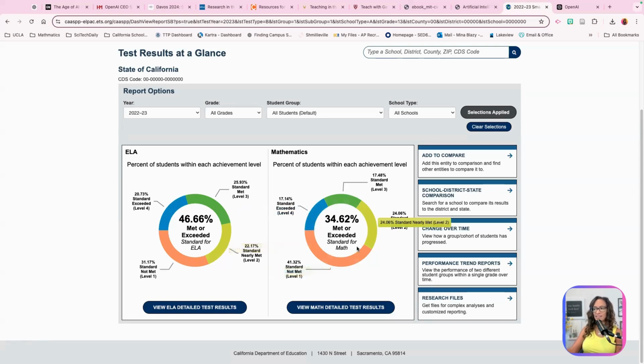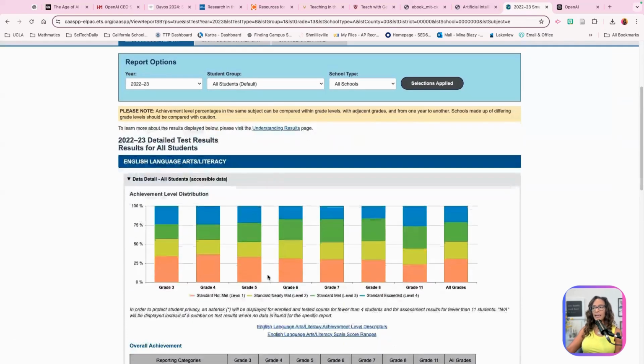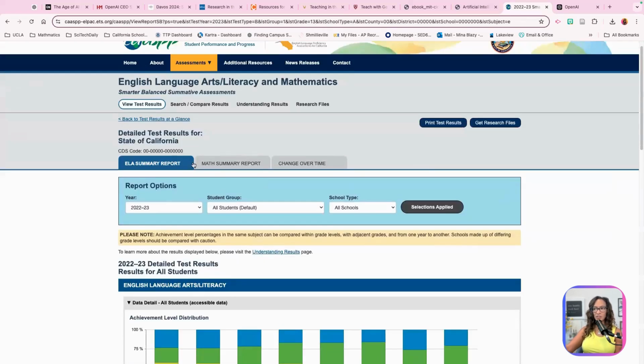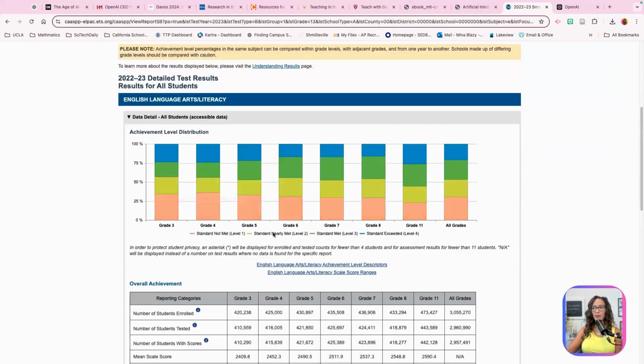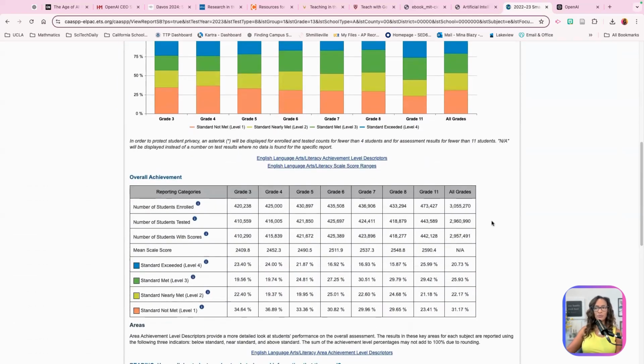And then, of course, you have math, the same thing. And what you also can do is you can click on the results here. And I will tell you that this is English. You can click on the math one too. And what's nice about this, now it gives it to you in a bar graph for each grade level in a school district. This, again, is the state. It gives you the number of students that were enrolled, the number that were tested by grade level, the number of students with scores, and the mean score. And then it also gives the mean scale score. So, if you really wanted to know what those scale scores are, you can click on this and it'll give you the scales by grade level.